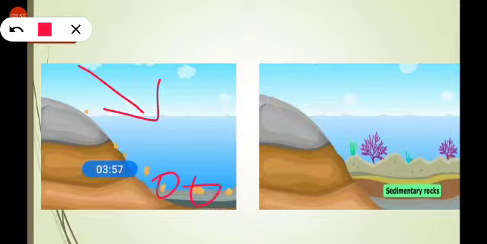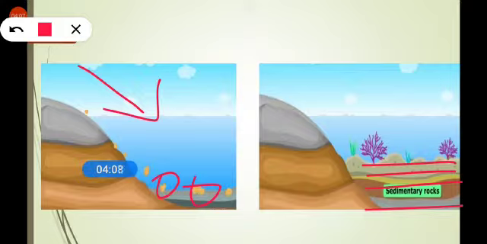Clear? These loose sediments are compressed and hardened to form layers of rock. See in this diagram, layers of rock, which is known as the sedimentary rock. This rock can include fossils. What do you mean by fossils? Fossils are the dead remains of plants and animals which are embedded between the layers of rock.